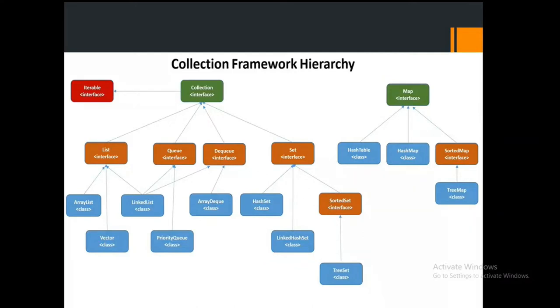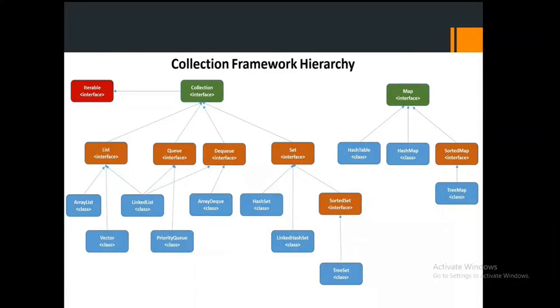But damn sure they will ask you the difference between HashTable and HashMap. And next is what is the use of TreeMap and SortedMap. They may ask you any question, but very importantly, most of the time they focus on the list interface, set interface, and also HashTable and HashMap. These four they will ask you a number of times, so I'm going to cover that also.